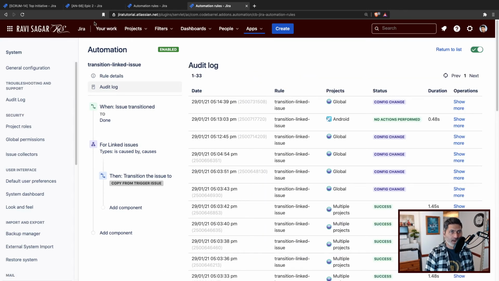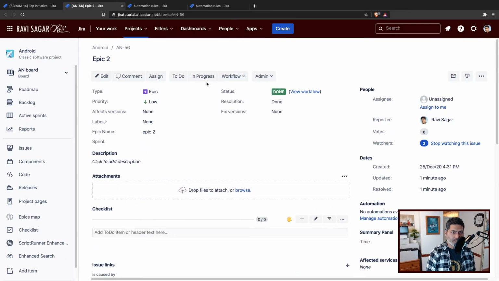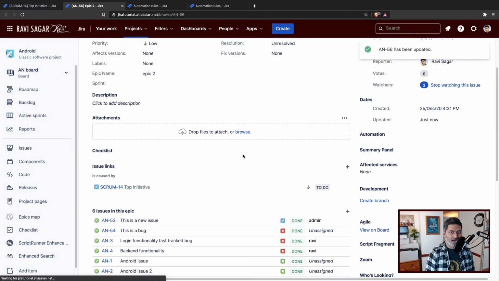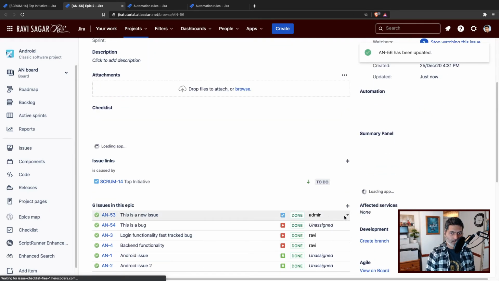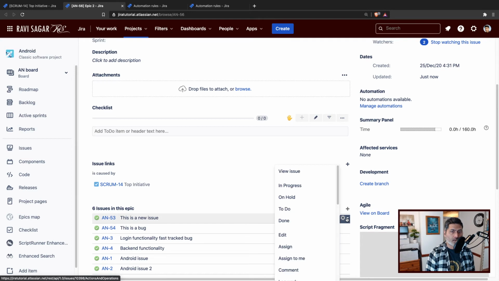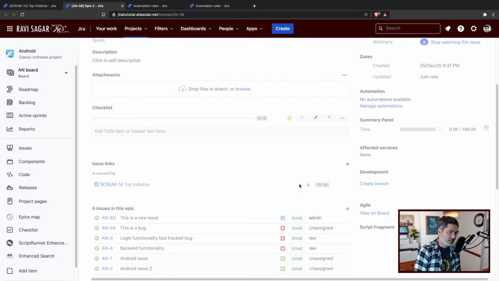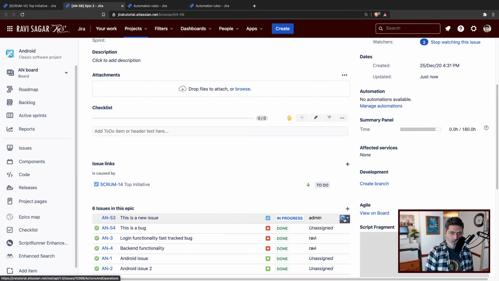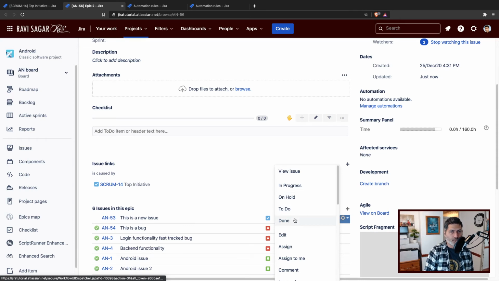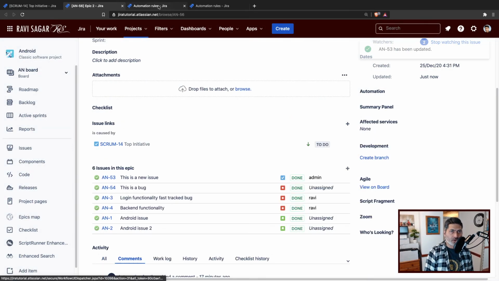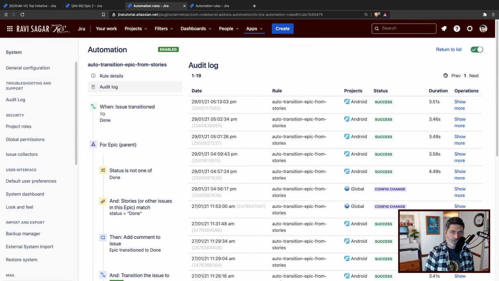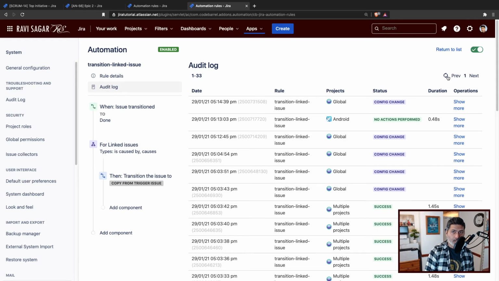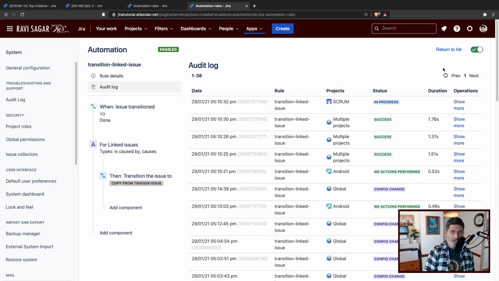I'll monitor the audit log, and then I will go to my epic. I'll change the status to in progress just to test it again. I will change the status of the story as well to in progress so that we can trigger it again. Basically, we want to use two rules in this particular automation. Let us now change the status of the story to done, and hopefully this will trigger the first rule. We'll click on refresh log, and I think it did something, and we'll go to the second one as well, and I think the second one is in progress.